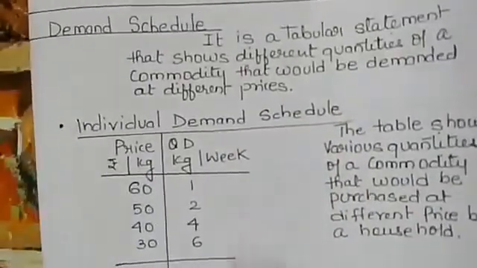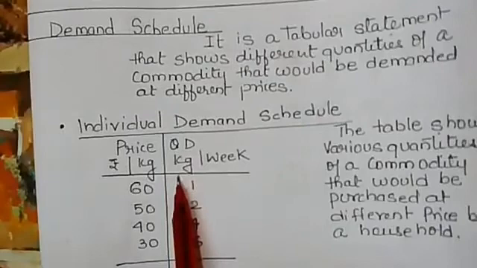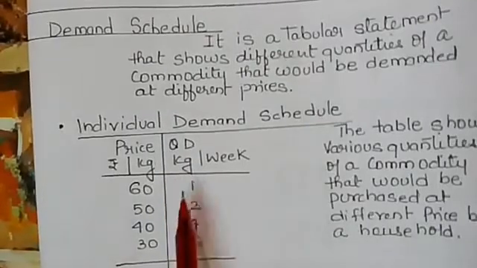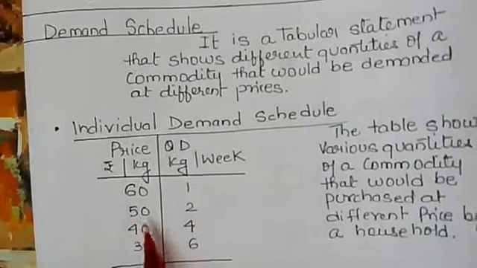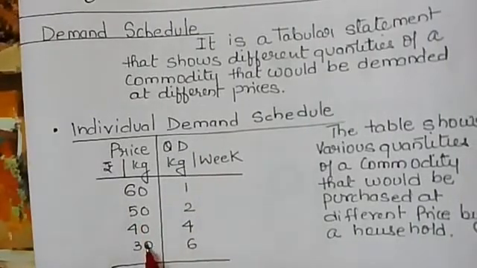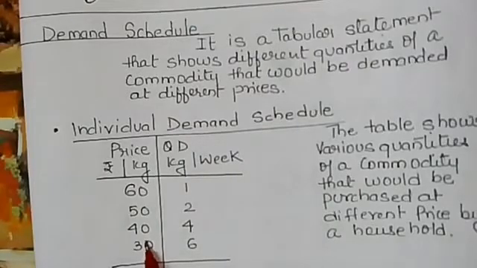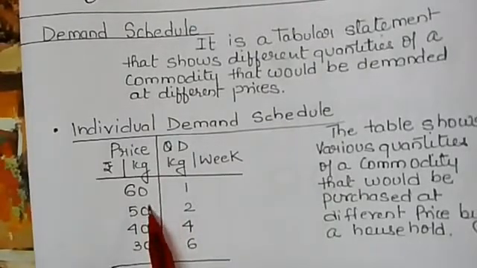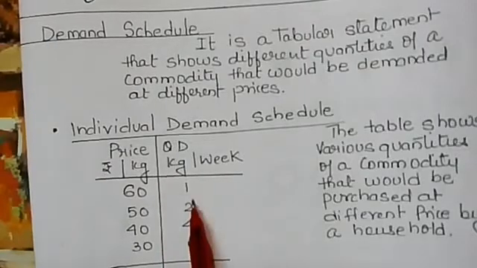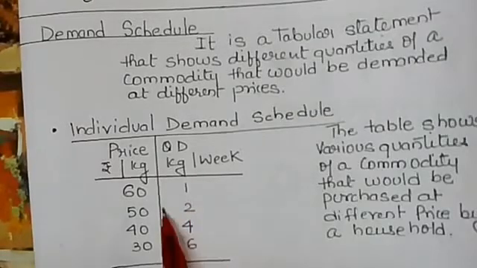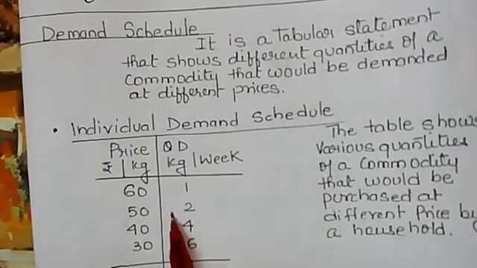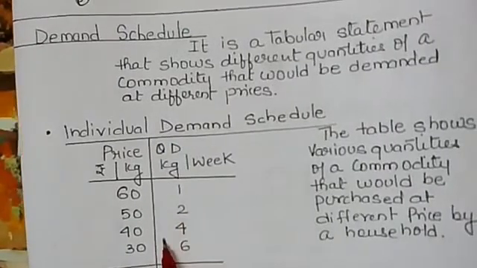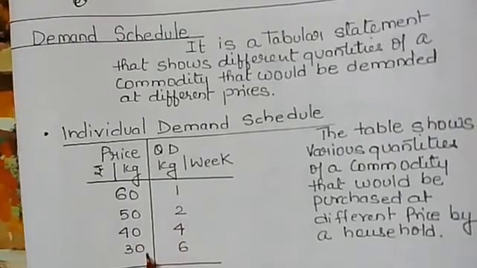It shows the quantity of apple that a household would demand at 4 different prices. For example, at a price of 60 per kg, 1 kg of apple would be purchased. The data in the table clearly shows that an individual household purchases a larger quantity of apples when its price falls.